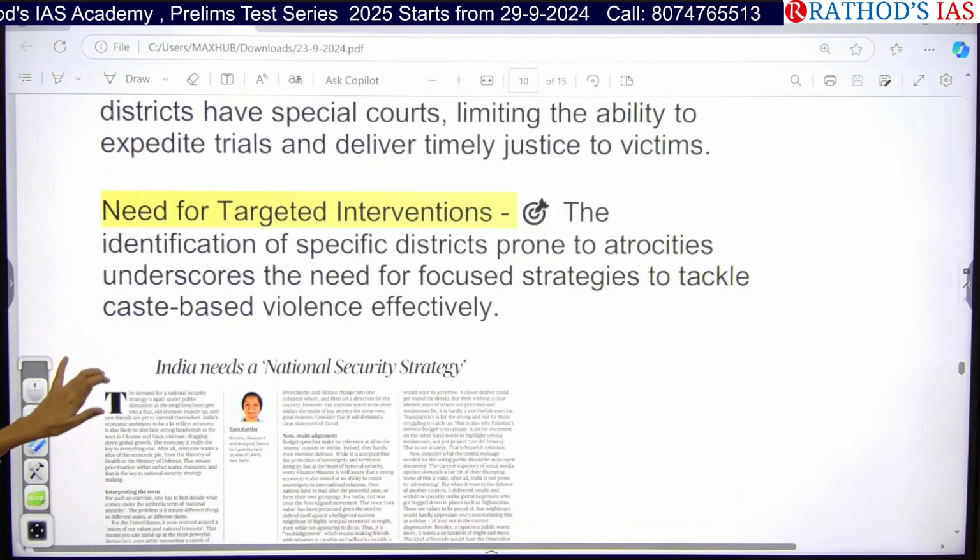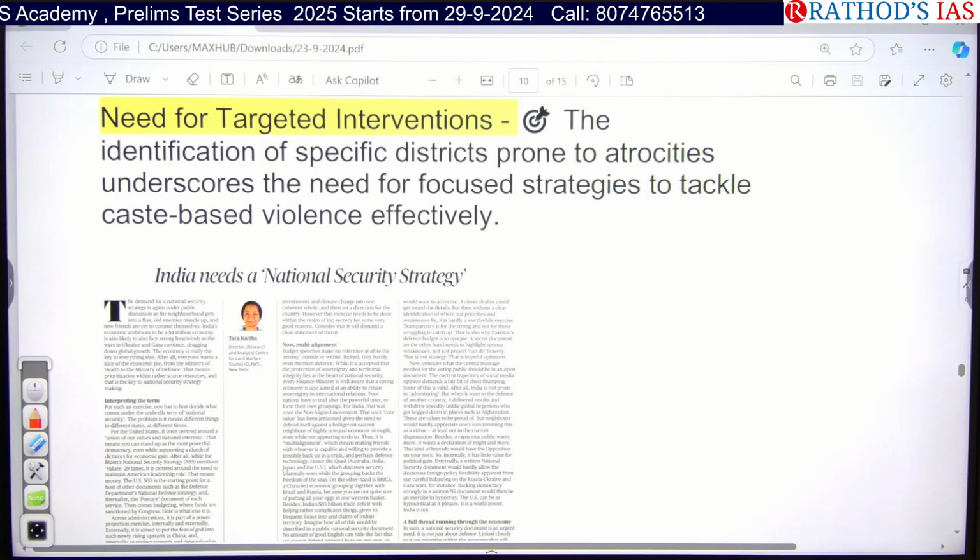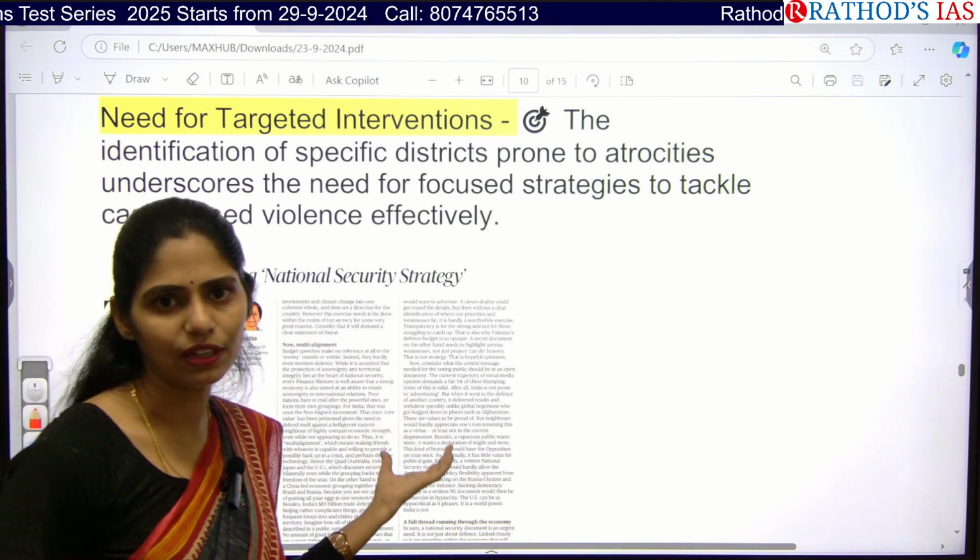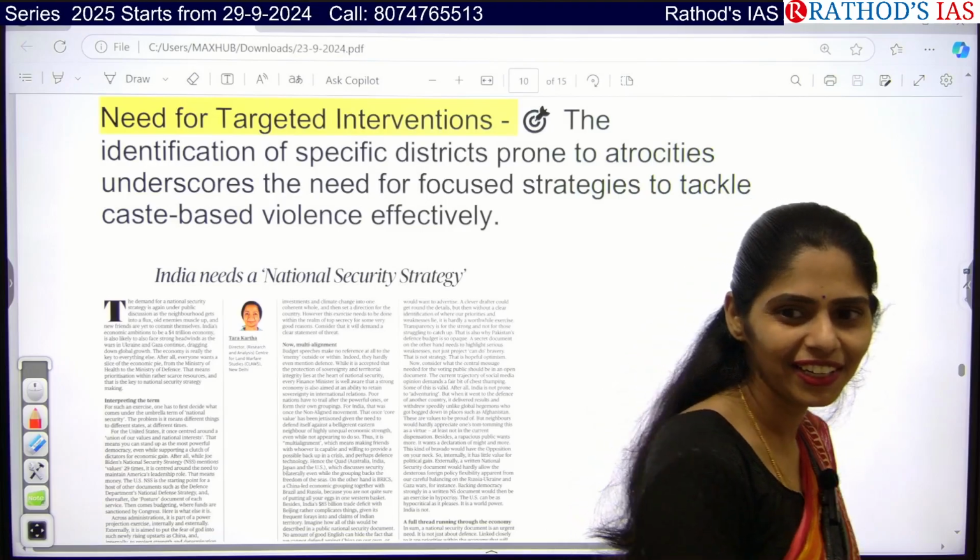And next, we need targeted interventions. That means whatever interventions we are going to have, they need to tackle this caste-based violence effectively. So these are the steps that we can take. Clear?